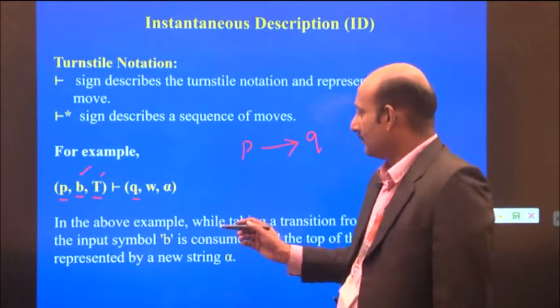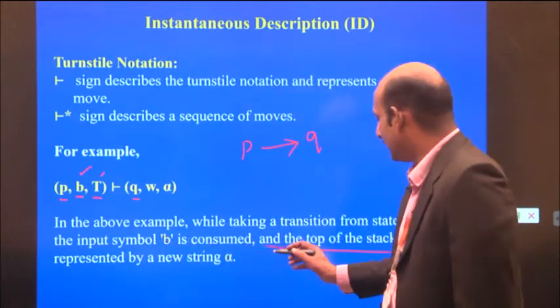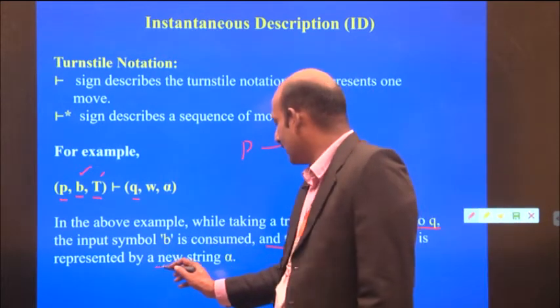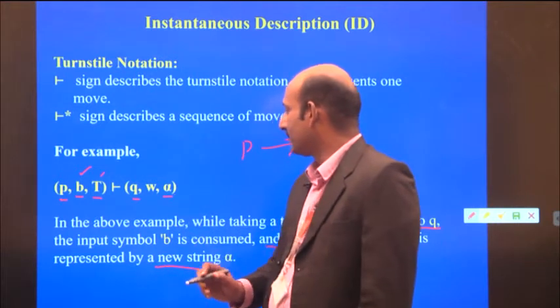That implies W, which replaces T, is represented as a new string alpha.